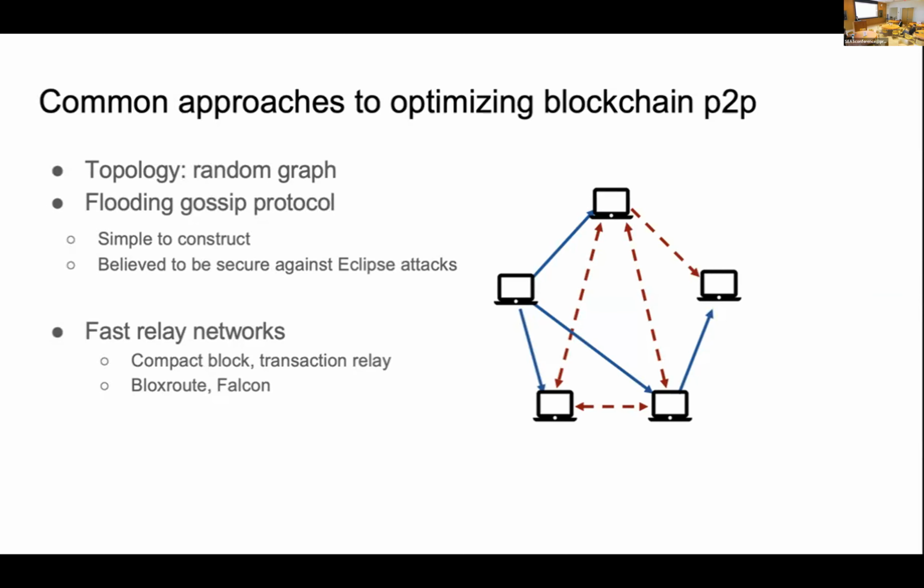To mitigate this challenge, fast relay networks apply a lot of techniques, for example, compact block relay and transaction relay. By sending only the essential data, fast relay networks significantly reduce the resources required for transmitting information across the blockchain network. In our work, we assume the flooding gossip protocol among the nodes in the network, and later we will take the random graph as the baseline in the evaluation.